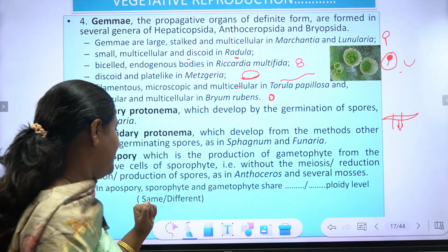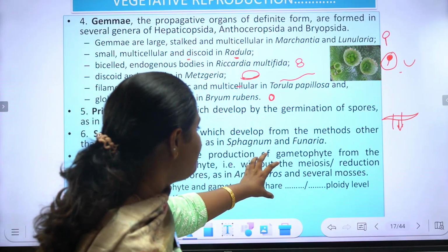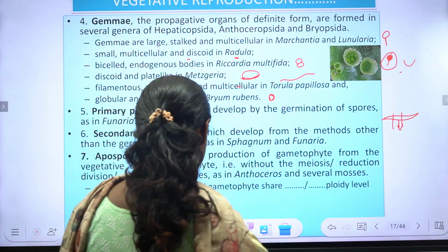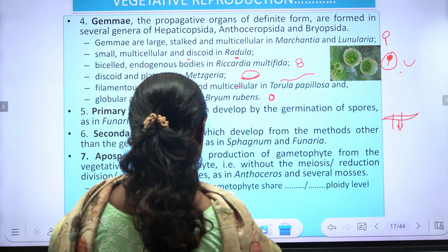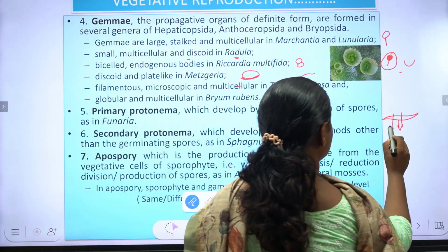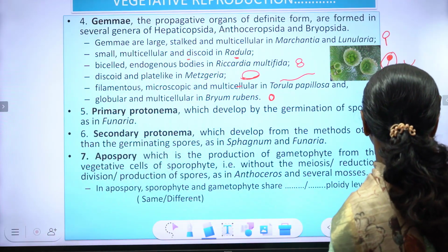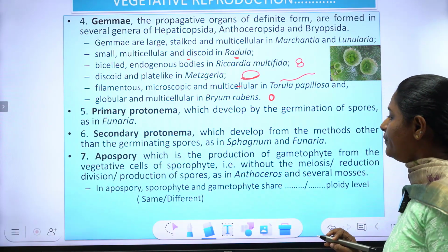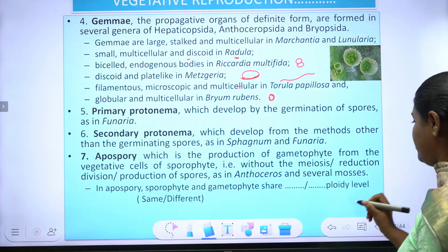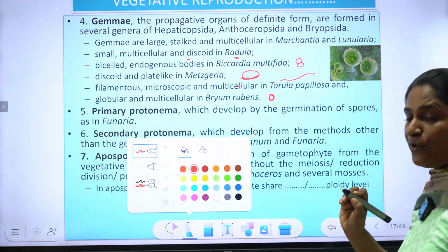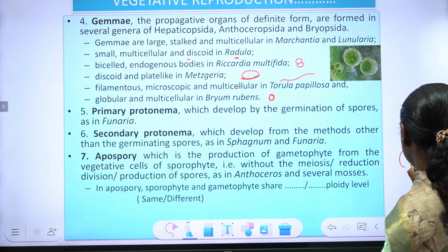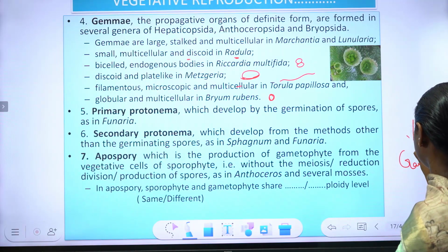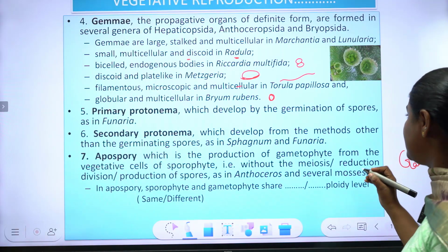Apospory. Apospory means the production of gametophyte from the vegetative cells of sporophyte. അപ്പോസ്പോറി എന്ന് പറഞ്ഞാൽ പ്രൊഡക്ഷൻ ഓഫ്, ഇതൊരു ഇമ്പോർട്ടൻറ്റ് പോർഷൻ ആണ്. Gametophytic tissue, production of gametophyte from the vegetative cells of sporophyte.